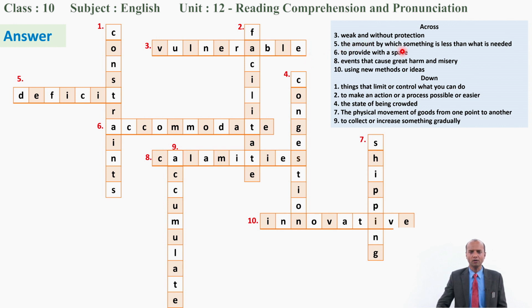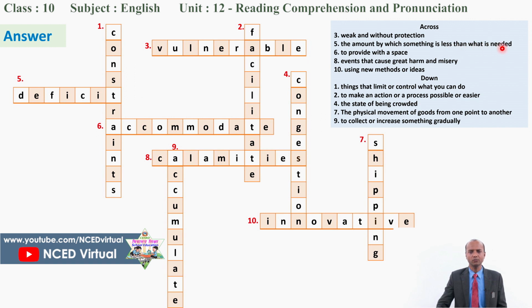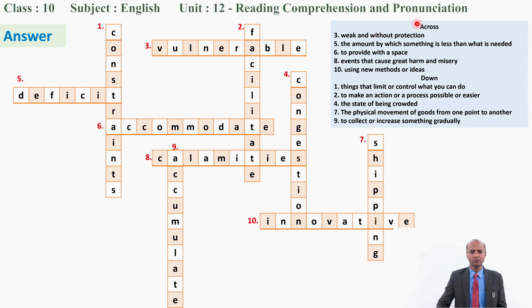5, the amount by which something is less than what is needed. So we are going to talk about across words. Okay, deficit. Did you make it right? Good. To provide with a space. 6, accommodate. Very good. 8, events that cause great harm and misery. Okay, very good. Calamities. 10, using new methods or ideas. The last one? Okay, very good. Innovative. Look at the spelling. Please make sure that you have copied correct spelling. Good.